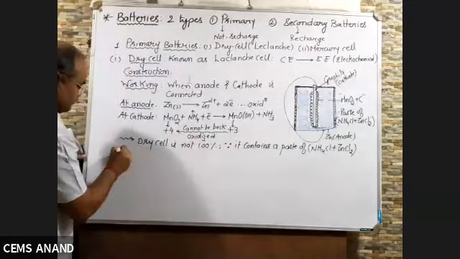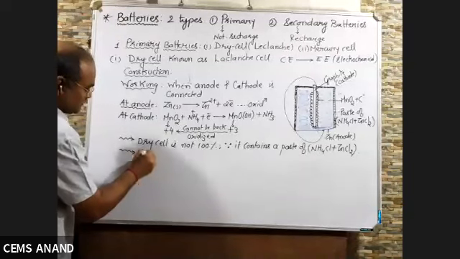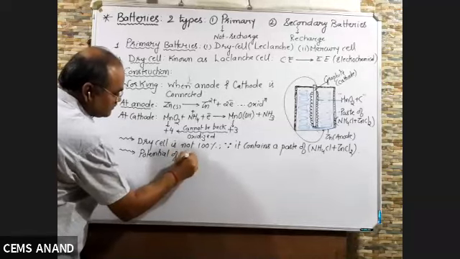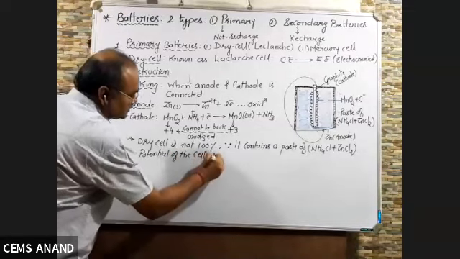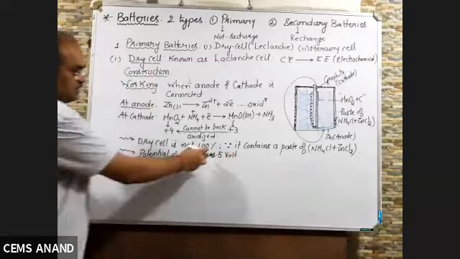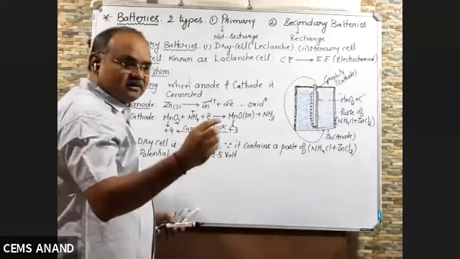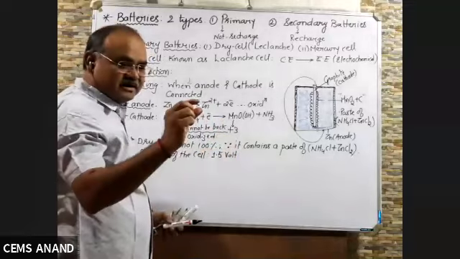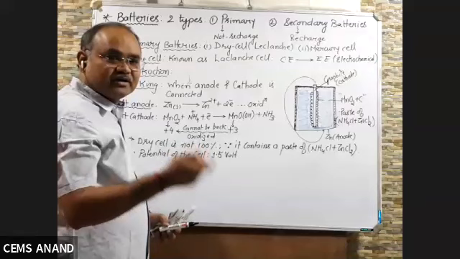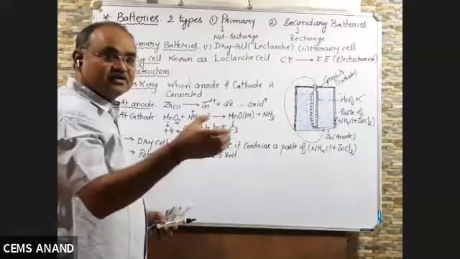One more point, potential of the cell. It is 1.5 volt. This 1.5 volt potential, dry cell, Leclanche cell, you might have seen you are using in your batteries, in your remote, right? As well as in your torches.